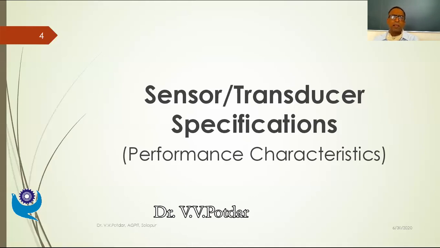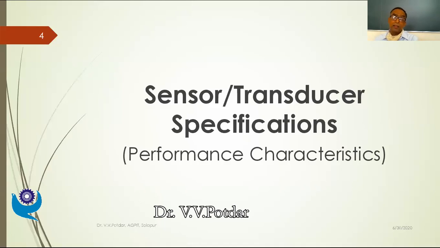Static performance characteristics correspond to non-time varying parameters, whereas the dynamic characteristics correspond to time varying parameters. In most of the dynamic situations, whether the flow is continuously changing or the vehicle is continuously moving, there are changes in the parameters over a period of time.